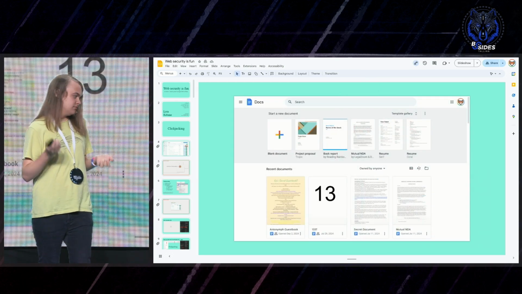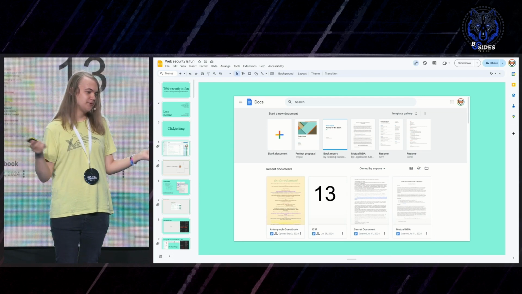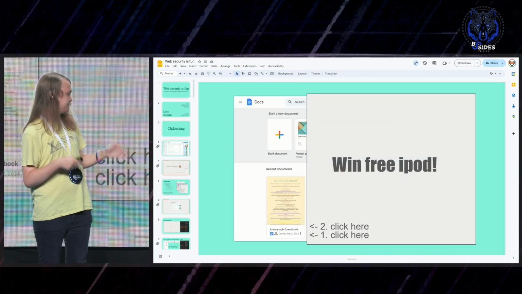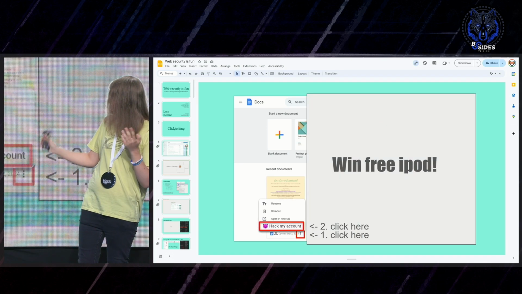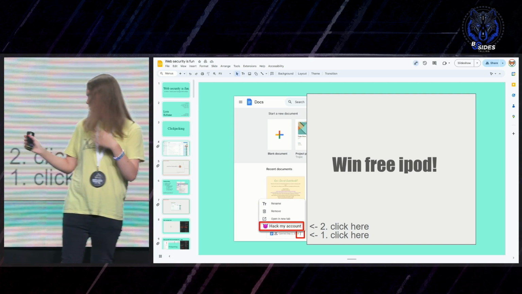So what could we do? Well, we are in Google Slides. We can just be creative, cover it up with stuff, make people click like dangerous buttons or something.